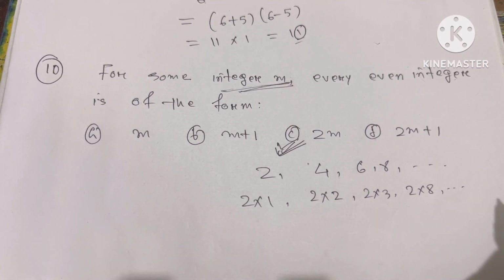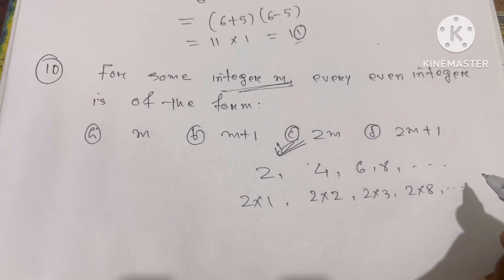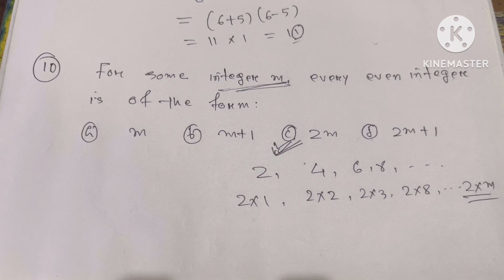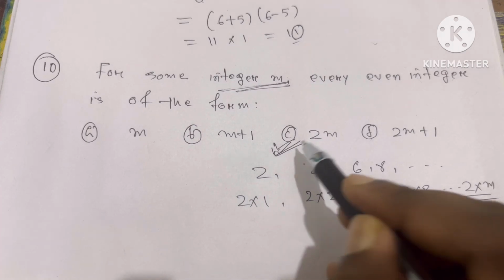So similarly, for any integer, we can express an even number in the form of 2 into m. Always remember, the form of an even number is 2m, a multiple of 2. So that's why all even numbers can be written in the form of 2m. Okay.